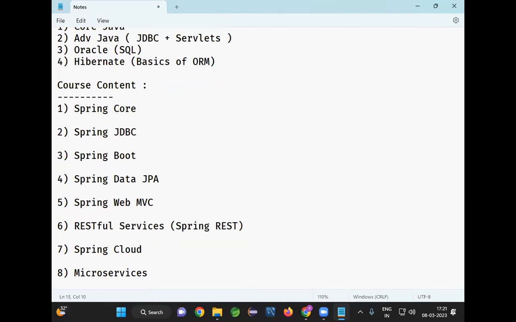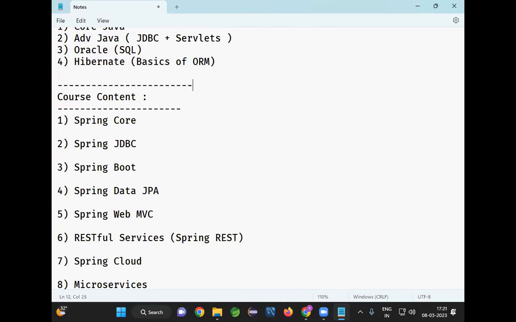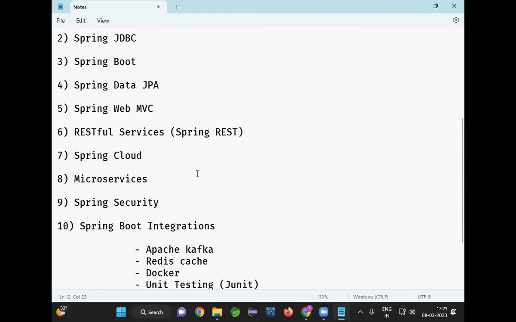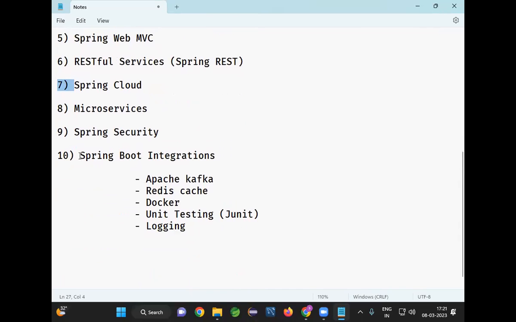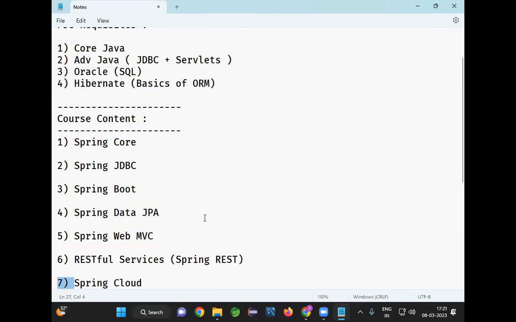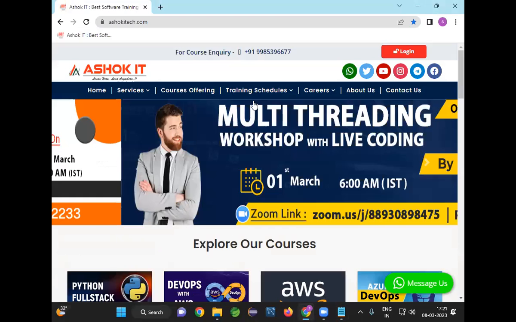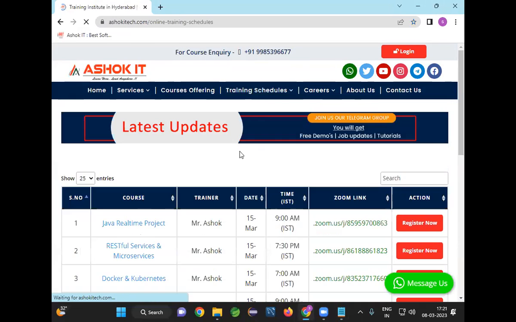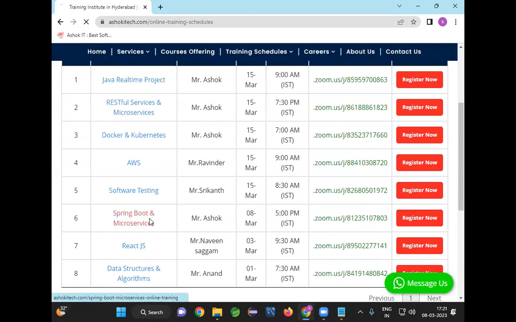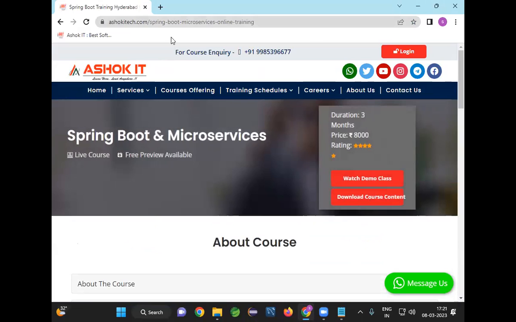Then coming to our course content, we are going to learn the core module and Spring JDBC, Spring Boot, Spring Data JPA, Spring Web MVC, RESTful services, Spring Cloud, microservices, security, and Boot integrations. So I mentioned it here at a high level. If you want to understand in detail each and every concept we are going to cover, you can access this link available on our website and download the course content.